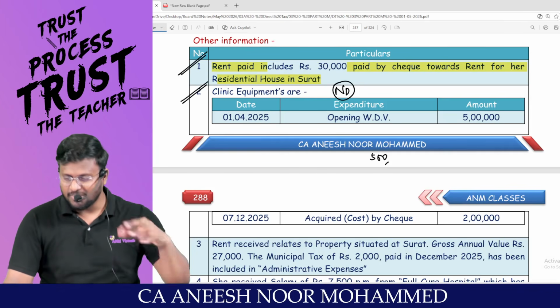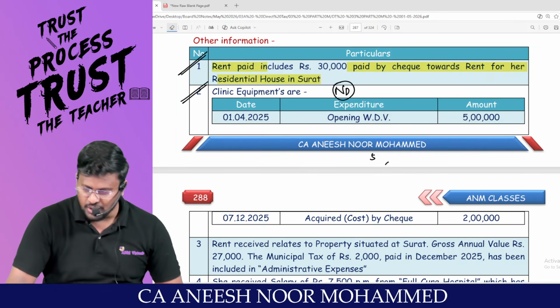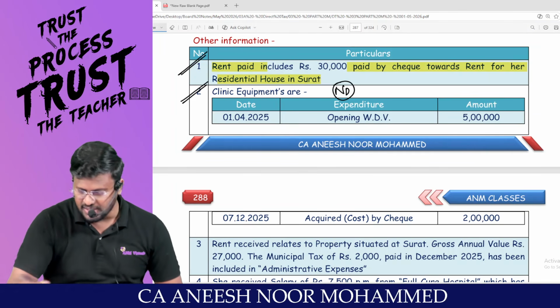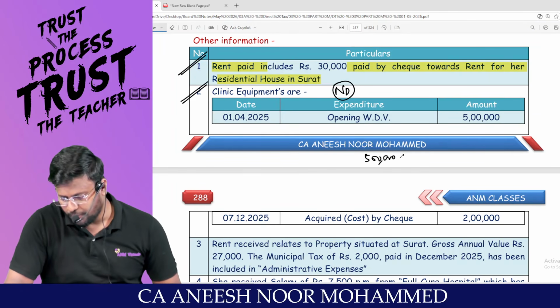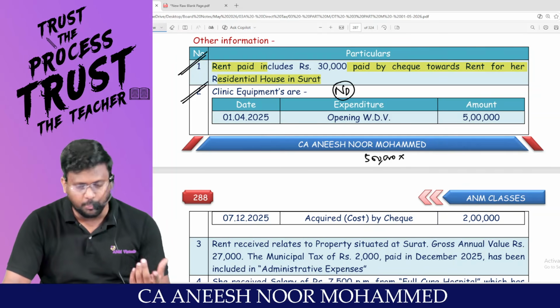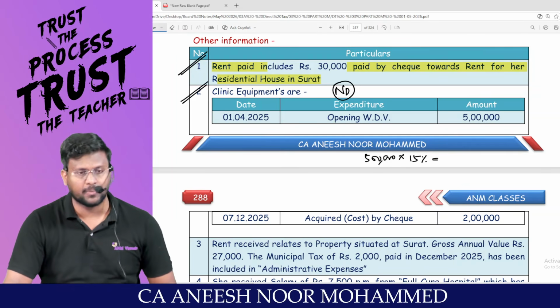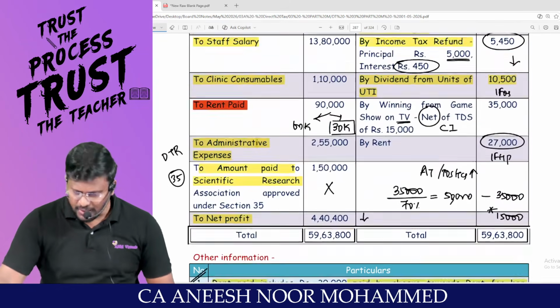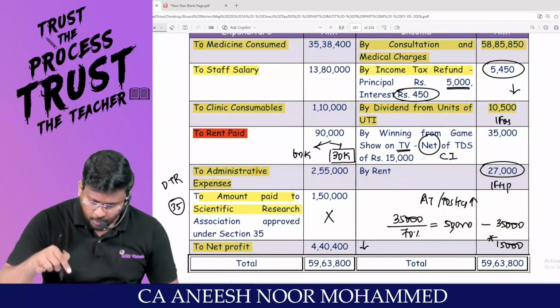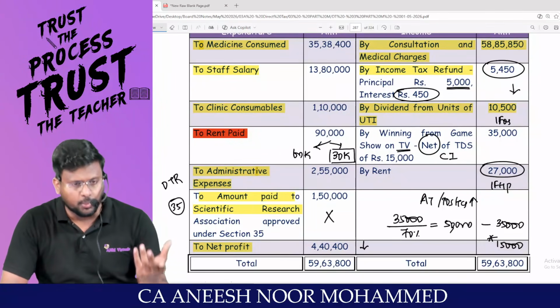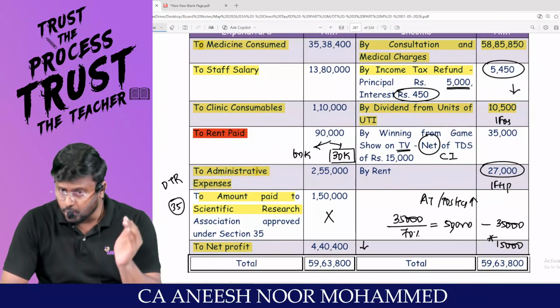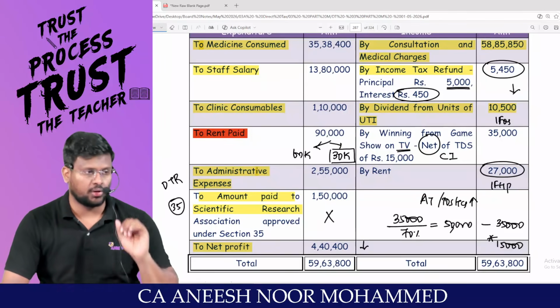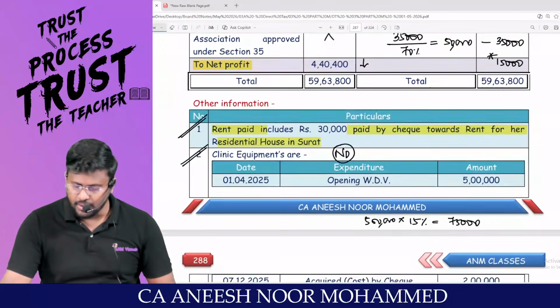So my dear lovable students, since the asset has been put to use for more than 180 days, the assessee is entitled to claim the full rate of depreciation. For equipment, 15% is the rate of depreciation. So 5 lakh into 15% comes to 75,000. Am I right, sir? Actually, this 75,000 should have been debited to P&L, but it has not been debited. If it had been debited to P&L, net profit would have come down. So we have to reduce it when we are calculating the PGBP.